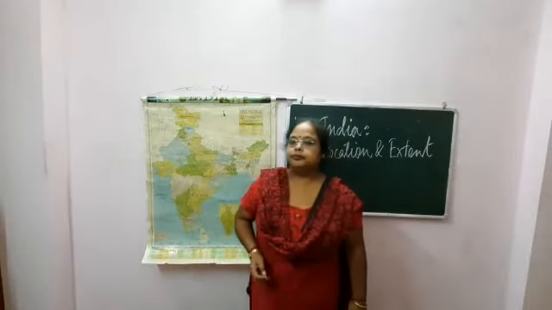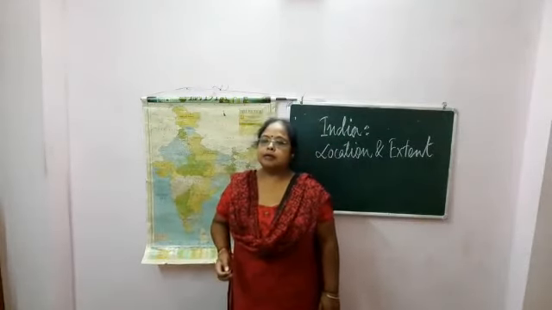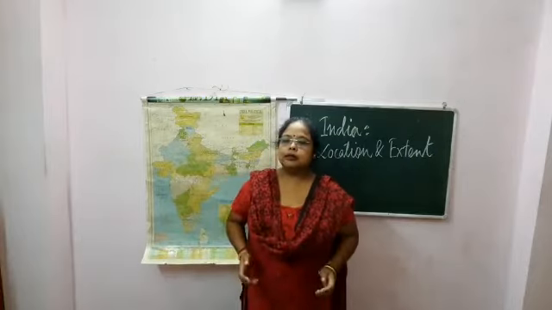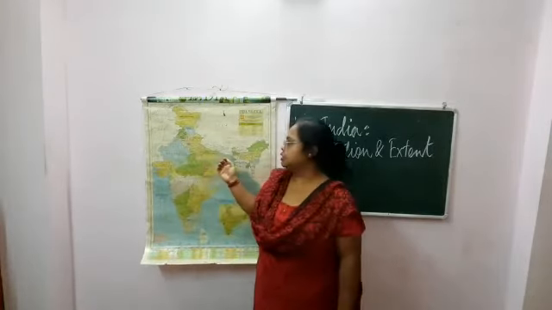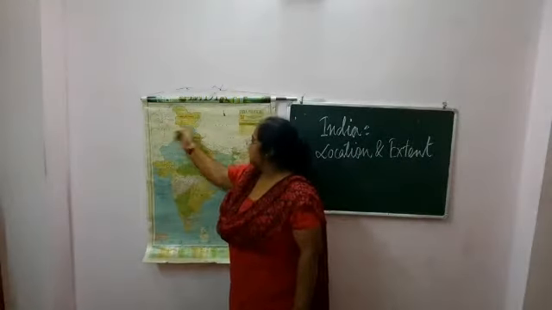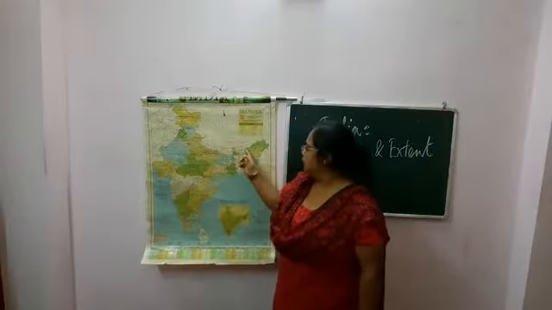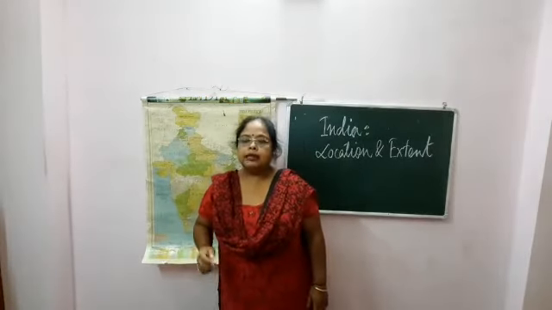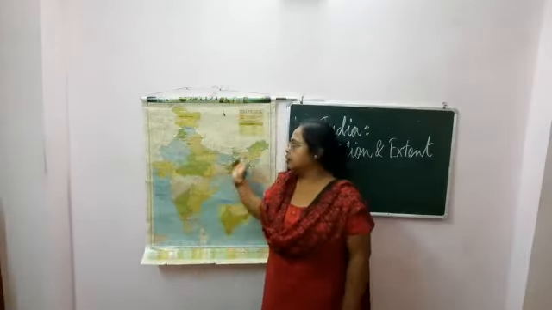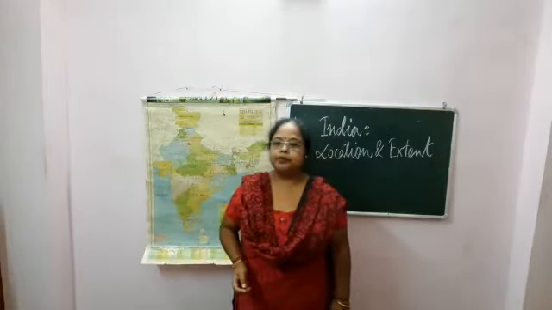An exceptional uniqueness of India is its adjoining countries, which include Pakistan, Nepal, Bhutan, Bangladesh, etc. These form the Indian subcontinent.